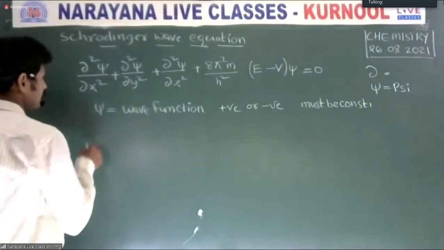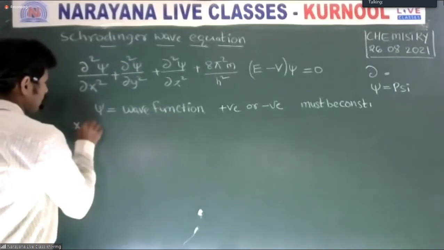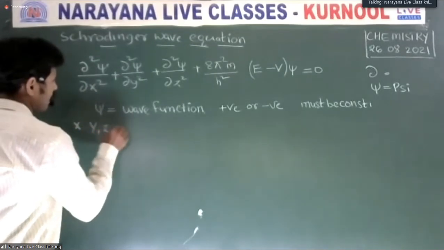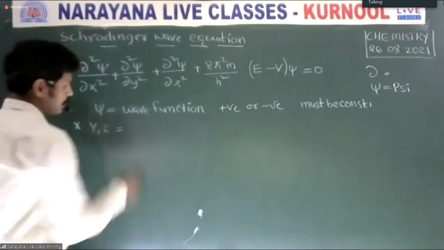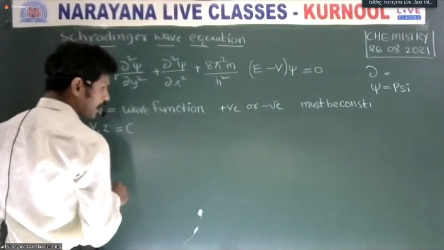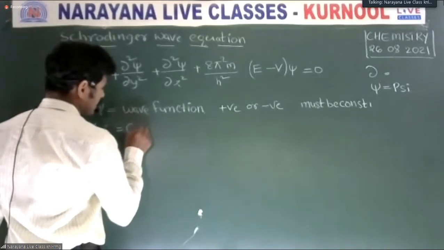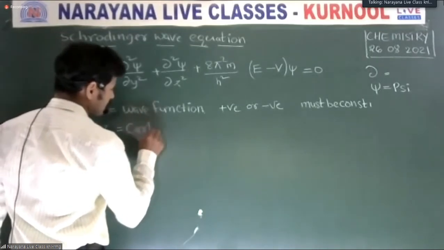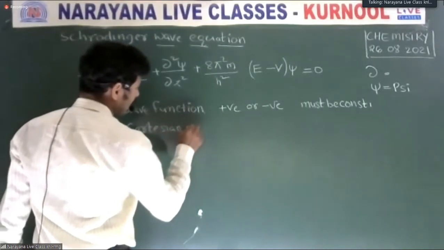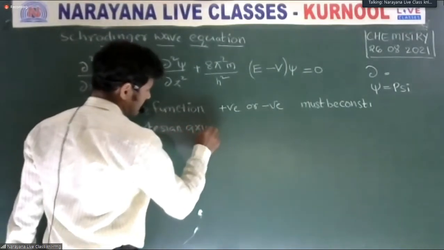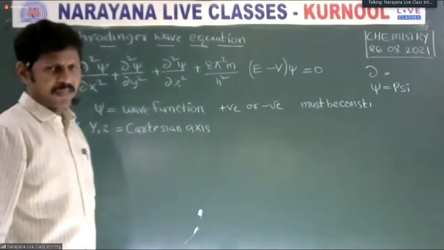Then x, y, z are coordinates, the Cartesian axes.